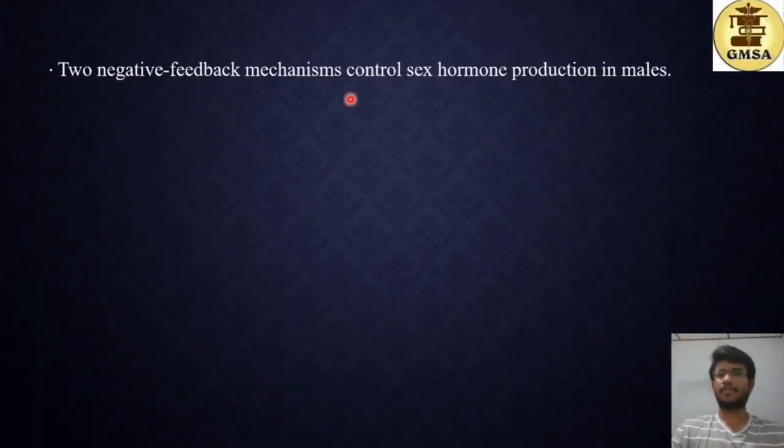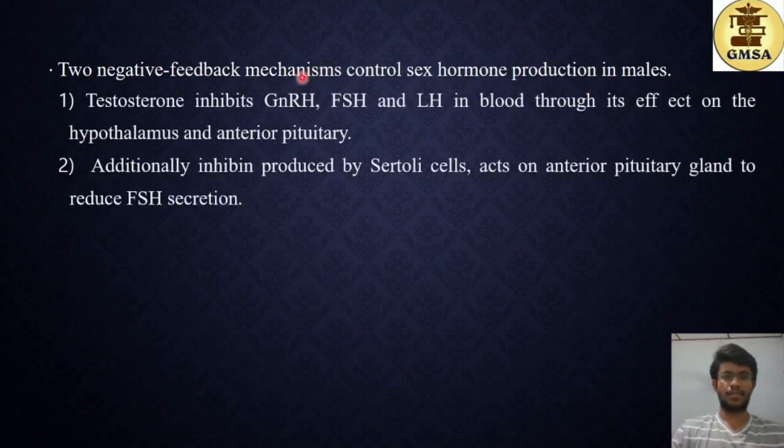Two negative feedback mechanisms control sex hormone production in males. The first is that testosterone inhibits GnRH, FSH and LH in blood through its effect on the hypothalamus and anterior pituitary. With the increasing level of testosterone, it inhibits GnRH, FSH and LH from being produced and secreted by the hypothalamus and the anterior pituitary.